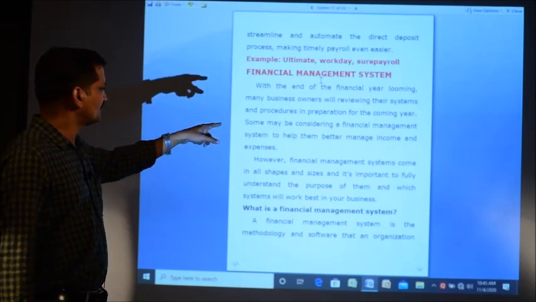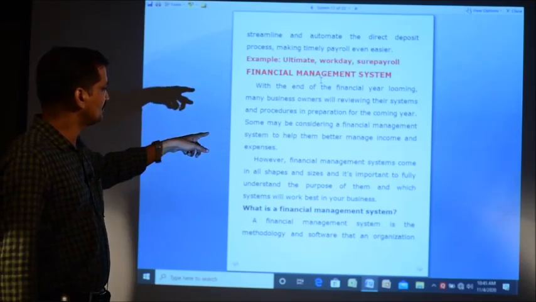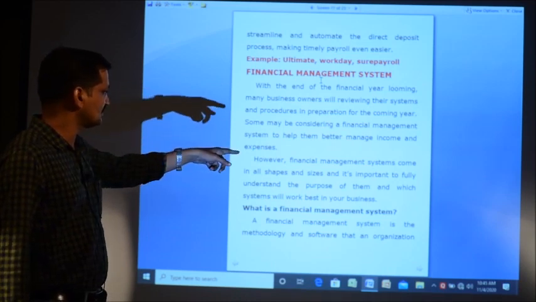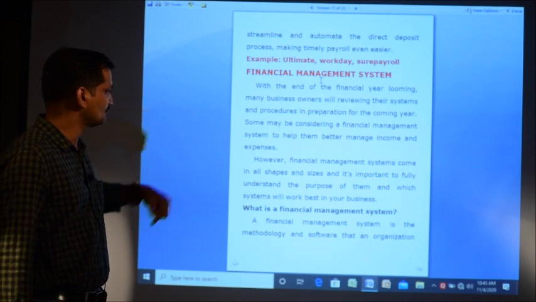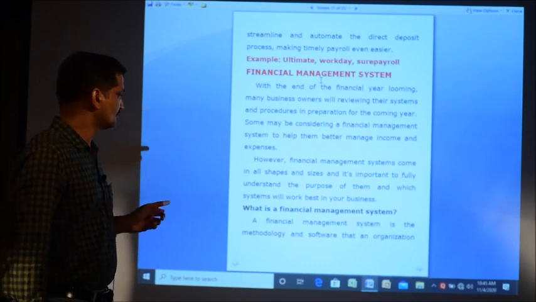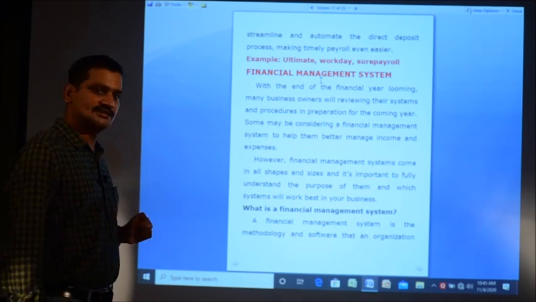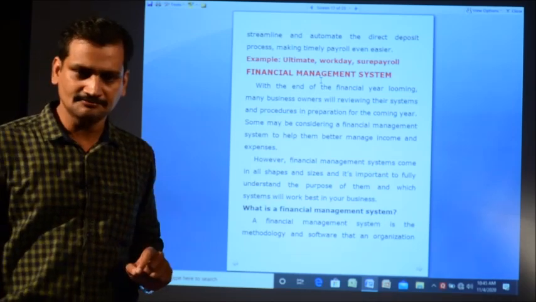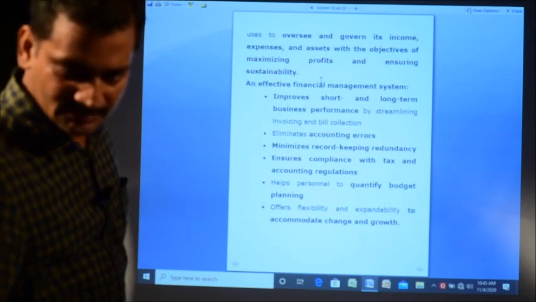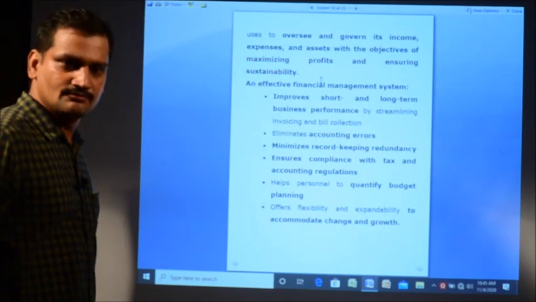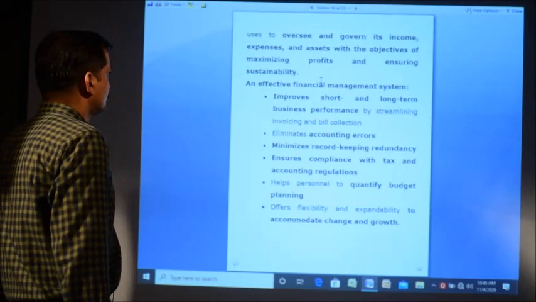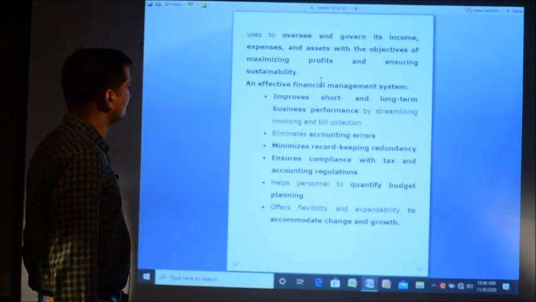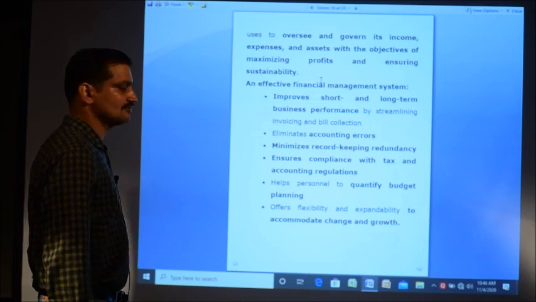Some may be considering a financial management system to help them better manage income and expenses. However, financial management systems come in all shapes and sizes. It's important to fully understand their purpose and which system will work best for the business. Now, what is a financial management system? It is the methodology or software an organization uses to oversee and govern its income, expenses and assets with the objective of maximizing profit and ensuring sustainability.